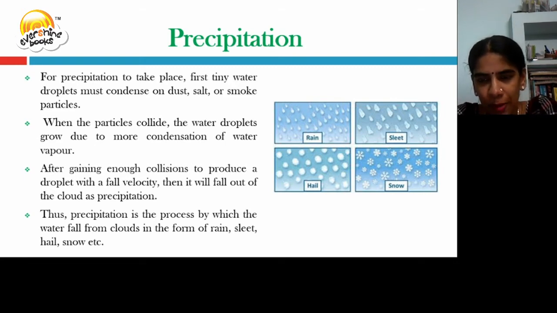For precipitation to take place, condensation has to take place, and the condensation will increase such that the water droplets grow in size so that they have the capacity to fall from the clouds. It may fall as rain. You can see the shapes in the picture. Rain is a small droplet. Sleet is a little bigger than rain. Hail is even bigger. Snow is in different forms. These are the different forms of precipitation.